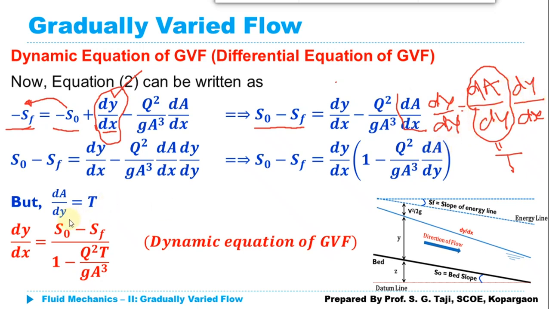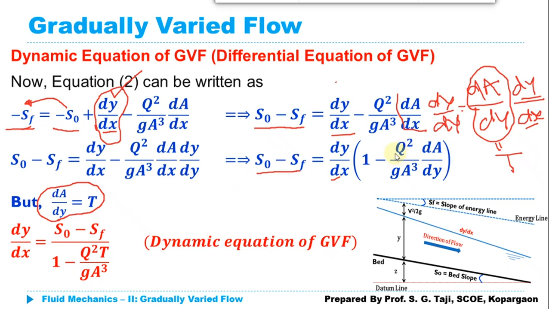So here I am simply going to put that value dA/dy. Now whatever the rest of the things, dy/dx will remain the same. Now I can simply take this dy/dx common, because we already have this dy/dx in this equation. So what equation will I get here? S_0 minus S_f is equal to dy/dx times 1 minus Q squared upon g A cubed multiplied by T, with the dy/dx we have already taken common.